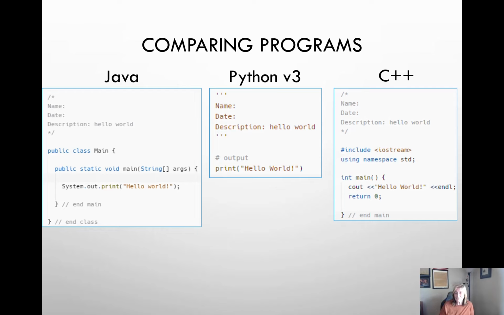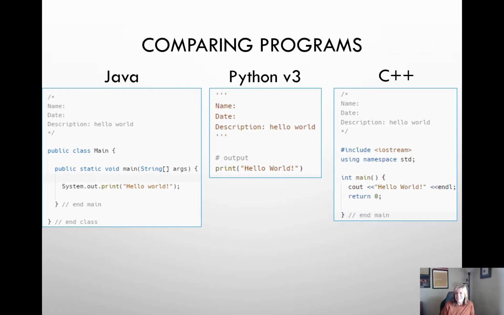Some of the additional differences is that Java and Python use import statements. Now neither one of these has imports, but C++ uses what is called include. So I see a pound include. It's the same thing as the Java and Python import statements. One of the biggest differences between these three languages is the semicolon. Java and C++ both use semicolons at the end of every executable line of code. Python does not use semicolons.